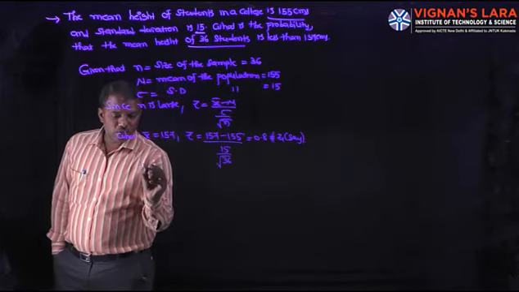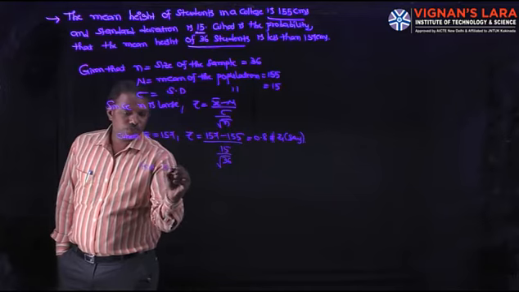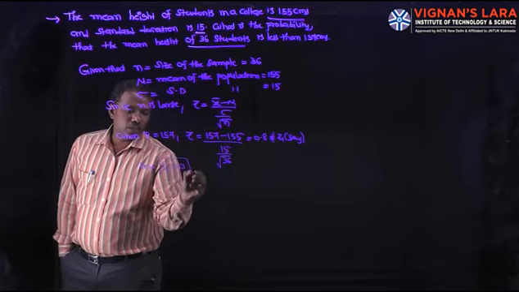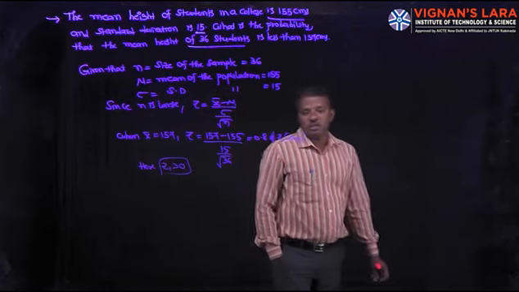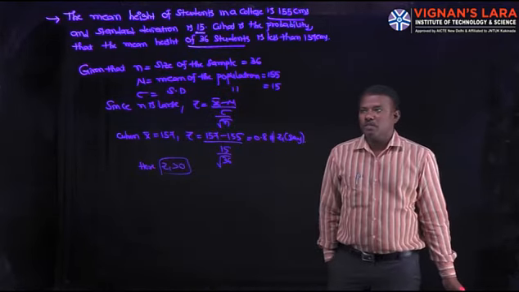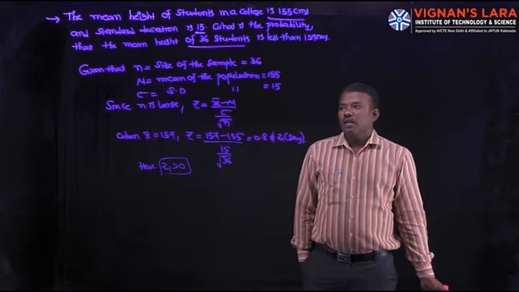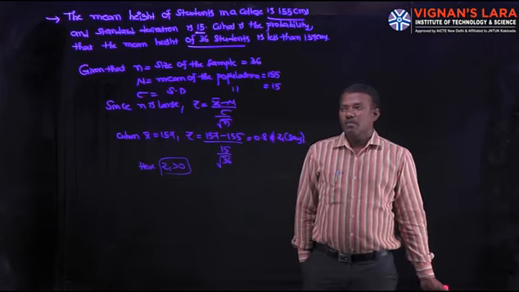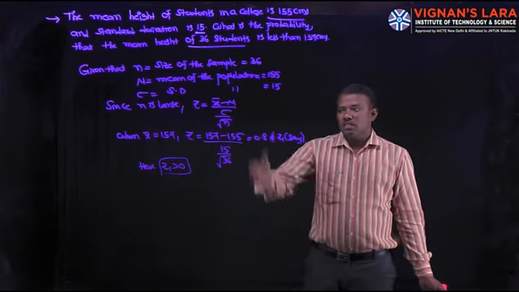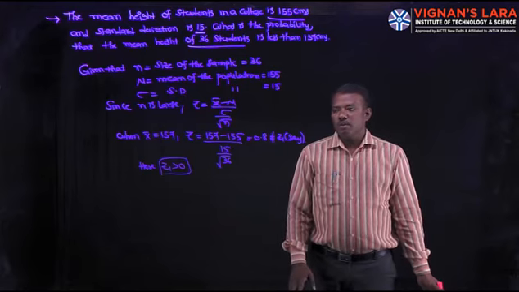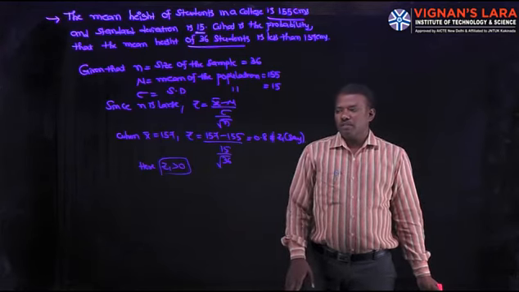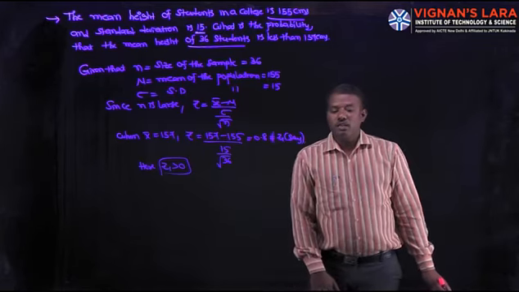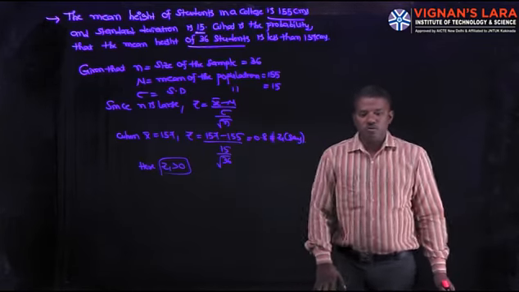Here Z1 is positive, Z1 greater than 0. With n the sample size 36, mu 155, sigma 15, and n large, Z is x bar minus mu by sigma by root n. When x bar is 157, Z is 0.8, that is Z1, a positive value.